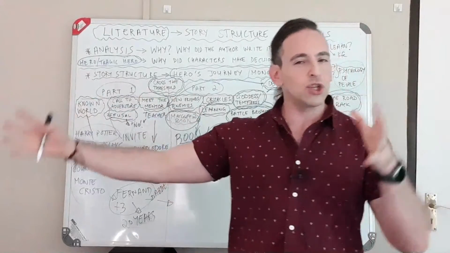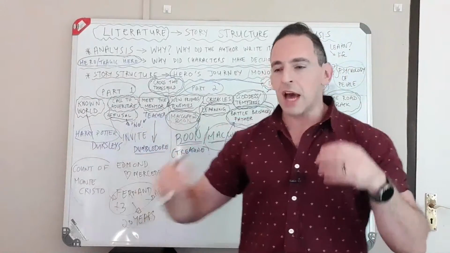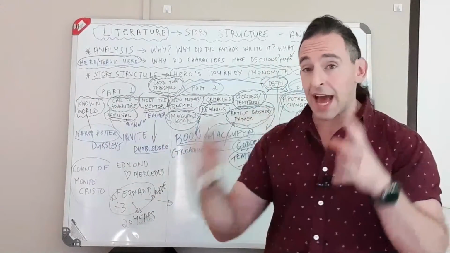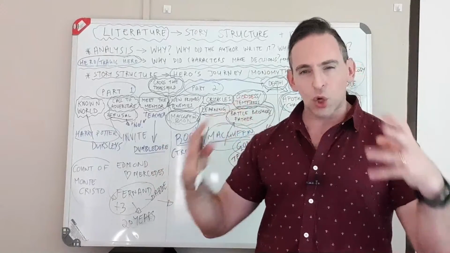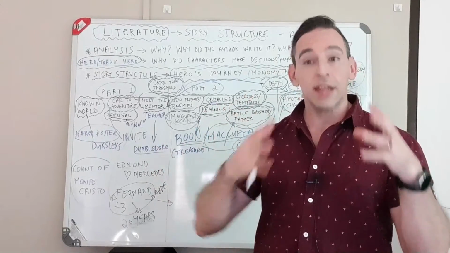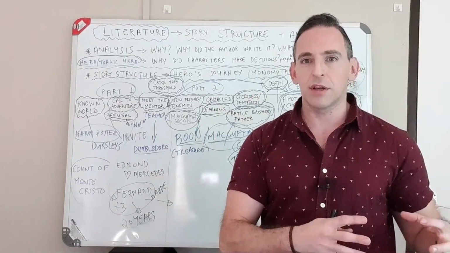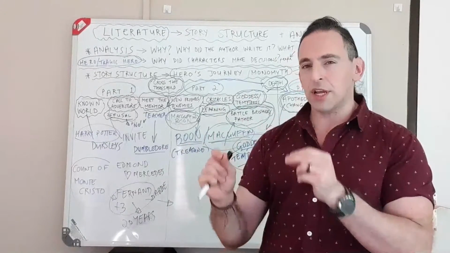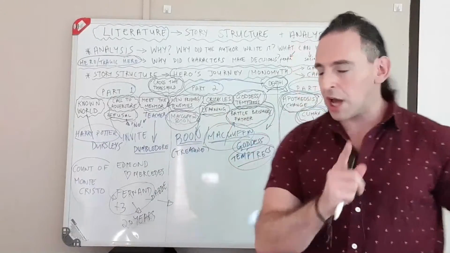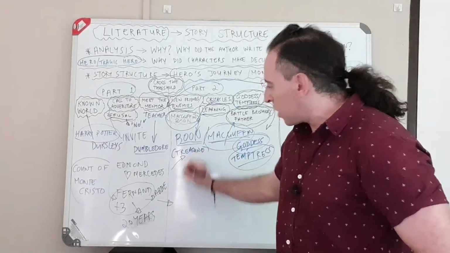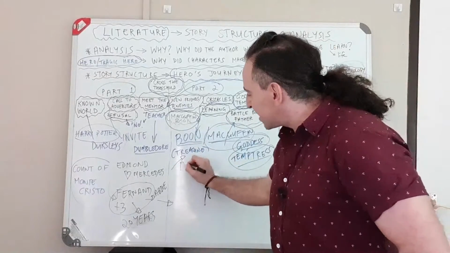Now he's in this new world, because now he's been in there for 20 years, he's out, and there's a huge treasure that the Abbe knew about. And now Edmond is going to have the treasure, but that's not his boon. That's not what he wants. What he wants is revenge.